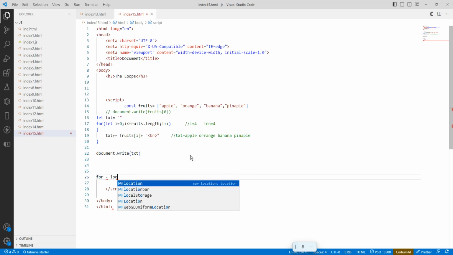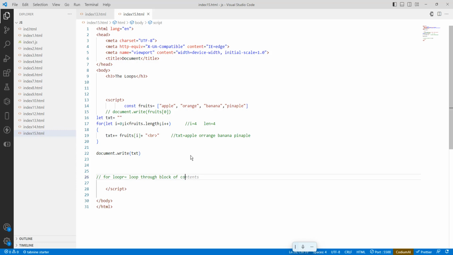I will make a comment here. What is a for loop? It loops through a block of code n times. Or sorry, not condition: n times.